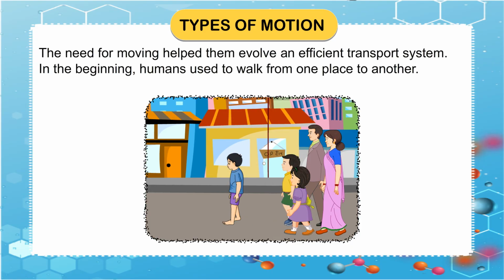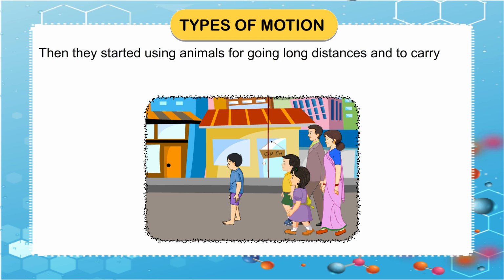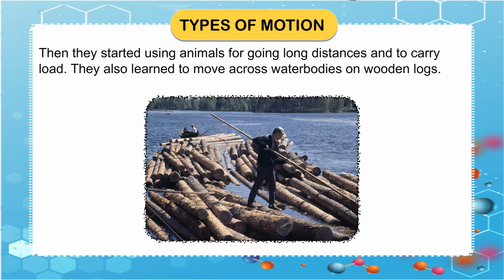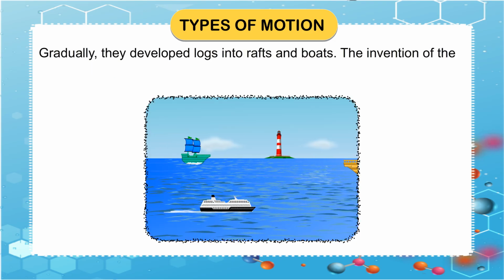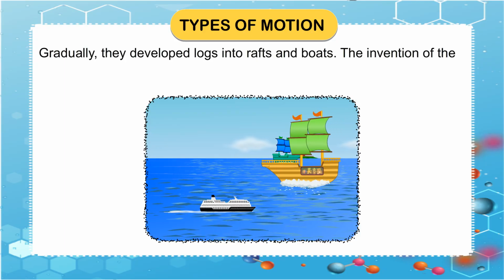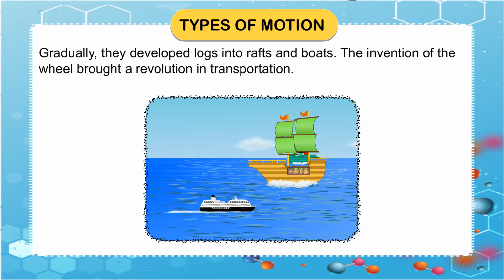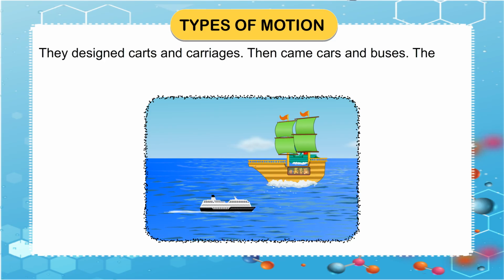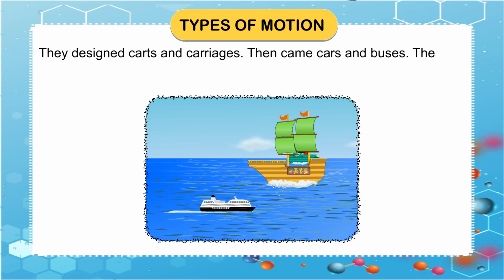In the beginning, humans used to walk from one place to another. Then they started using animals for going long distances and to carry load. They also learned to move across water bodies on wooden logs. Gradually, they developed logs into rafts and boats. The invention of the wheel brought a revolution in transportation. They designed carts and carriages. Then came cars and buses.